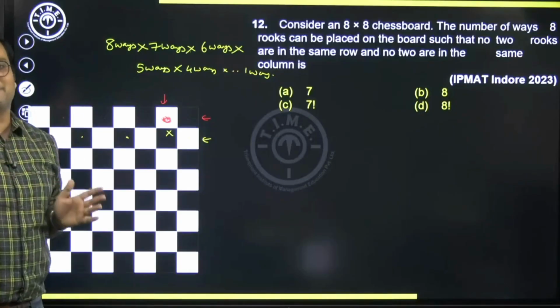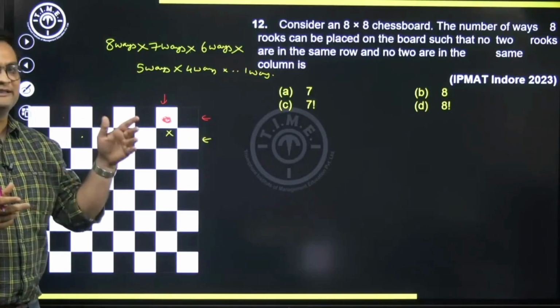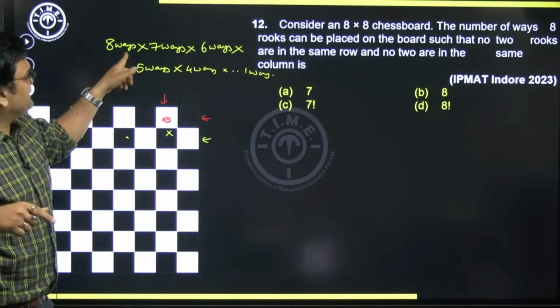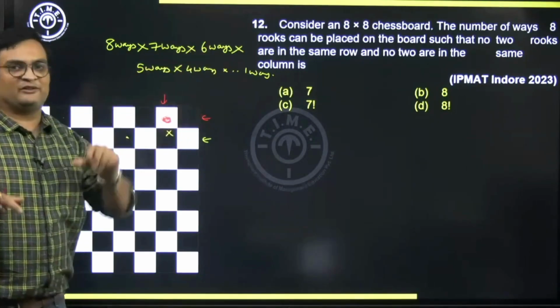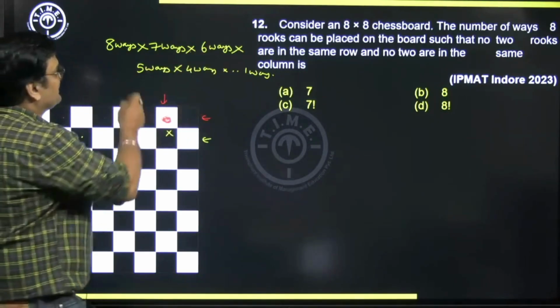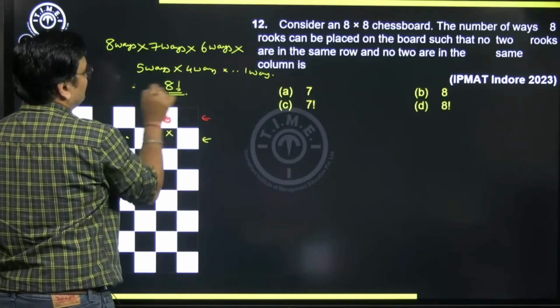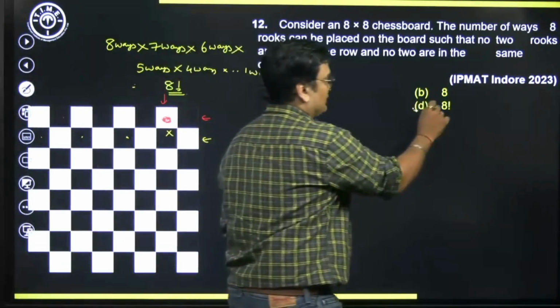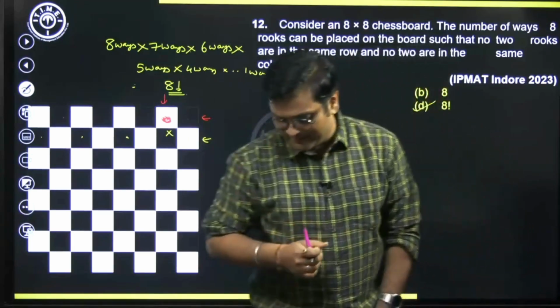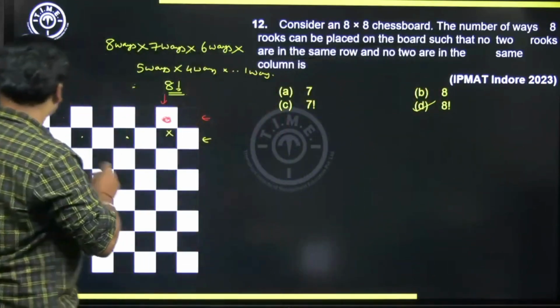And we are supposed to multiply all these numbers naturally, because our task is placing all the 8 pieces, not any single piece, all the 8. So we'll place the first piece also, second piece also, and the last piece also. So we'll multiply here. So thus my answer is 8 into 7 into 6 into 5 and so on till 1, which is nothing but, can I say, 8 factorial. So option choice D is going to be the correct answer for this.